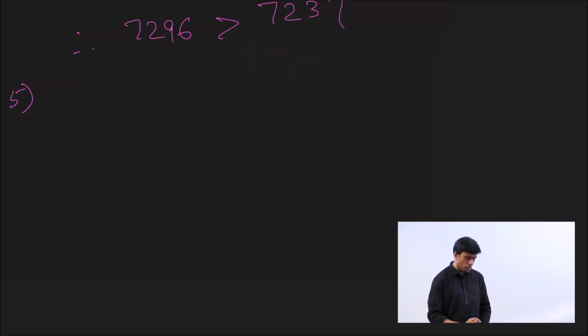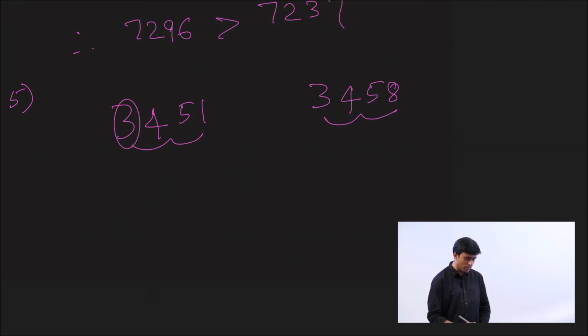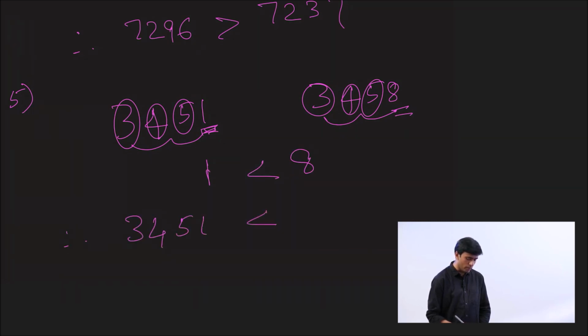Let's go to the next rule. So you apply the same rule until you reach the extreme right of the given numbers. For example, you have these numbers 3451 and 3458. Both the numbers have same number of digits. The left extreme digit is the same. The next digit is the same. The next digit is the same. So you reach till the extreme right and compare the digits. Here 1 is less than 8. Therefore 3451 is less than 3458.